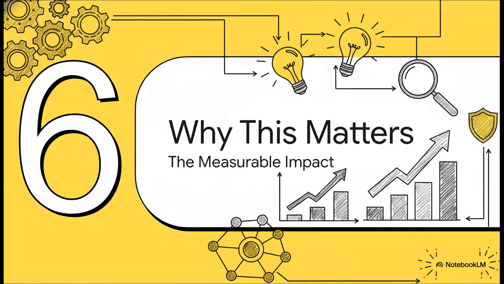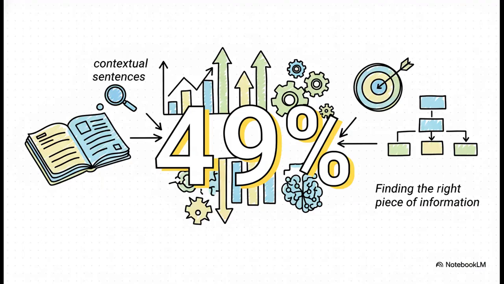And that brings us to our final and maybe most important section, why this matters. I mean, all these steps and clever techniques are cool, but what's the actual, measurable impact of building a system this way? Well, let's look at the numbers. Check this out. Just by implementing that single core idea, just adding a simple contextual sentence to each chunk before searching, the accuracy of finding the right information improves by a staggering 49%. That means the system is almost 50% better at its job right from the very first step.